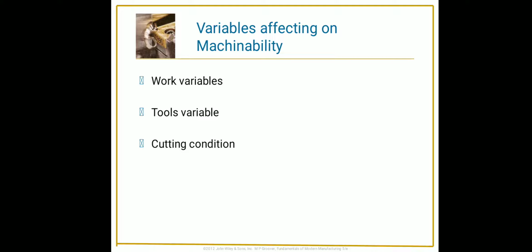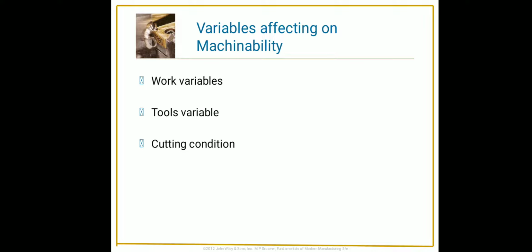It also includes the geometry of our cutting tool, the tool material we use, the rigidity of our tool, machining variables, the power and accuracy of our machine tool, and also the rigidity of the machine.